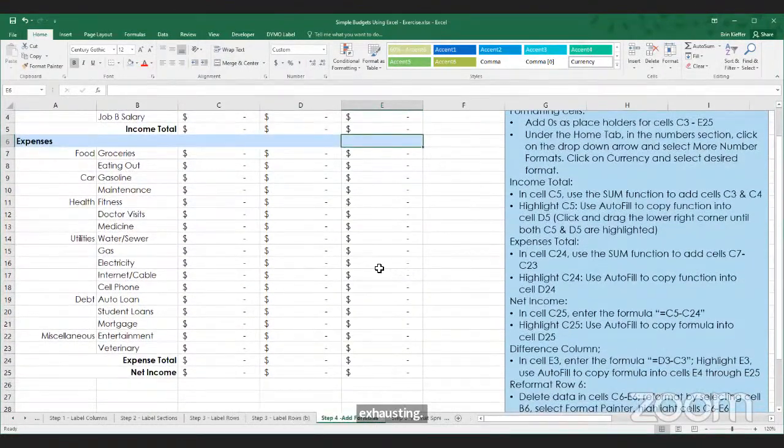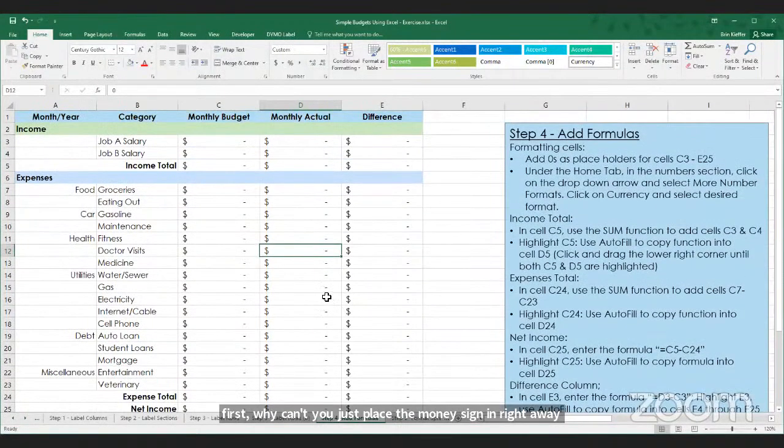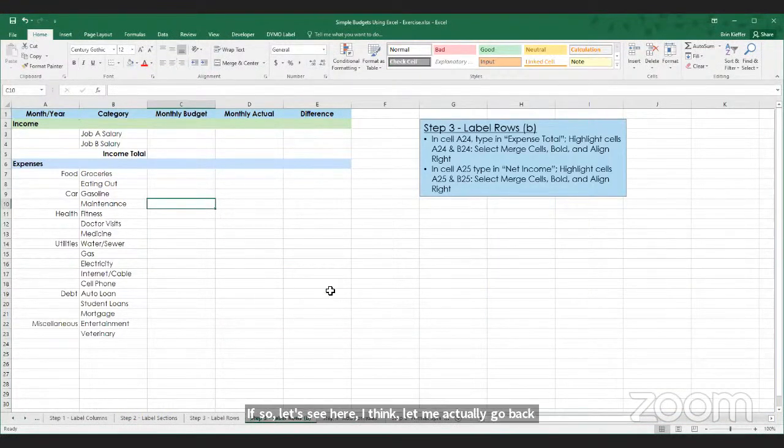Okay, now we're going to do a similar thing down in cell C24. Before you move on, we do have a quick question. Would you mind explaining why, when it comes to formatting the cells, you place zeros in the cells first? Why can't you just place the money sign in right away? Let me go back to this spreadsheet here. If I put $0, it's going to interpret it.